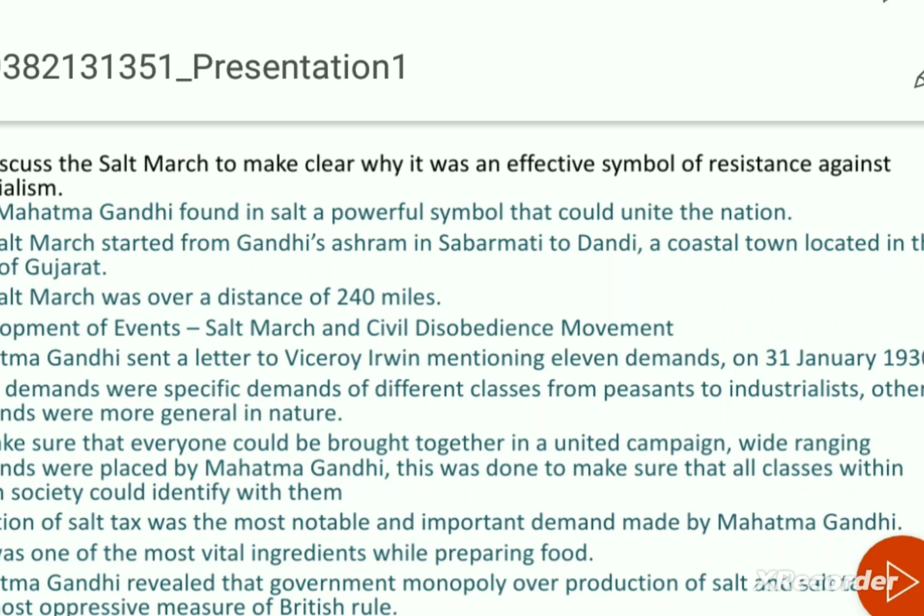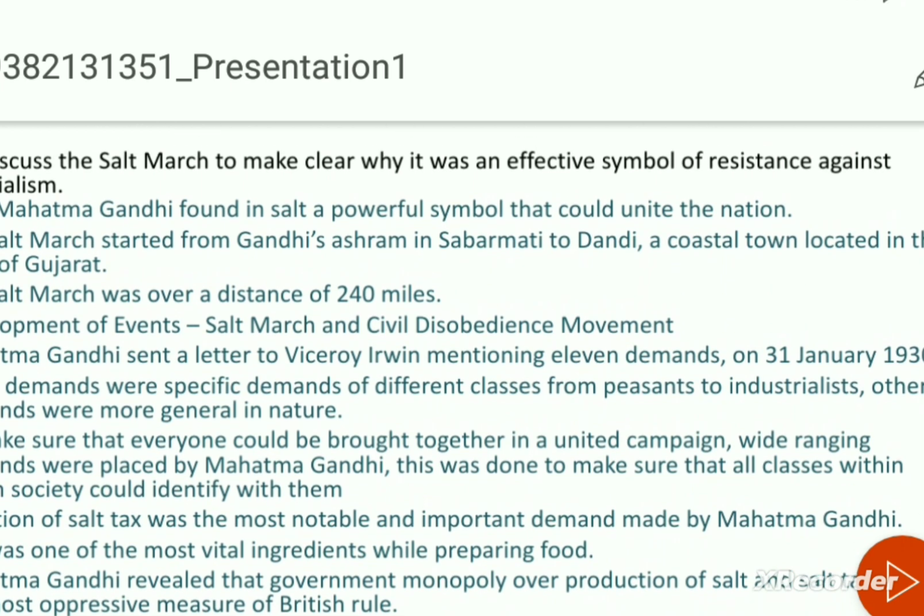So Gandhiji wanted to expose in what way the British were exploiting Indians, and for that, he wrote a letter demanding the removal of the salt tax and some other demands, 11 demands actually. He put them in front of Viceroy Irwin, but he didn't respond, and only after that Gandhiji started the Salt March.